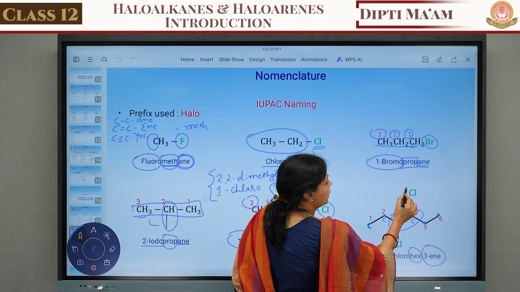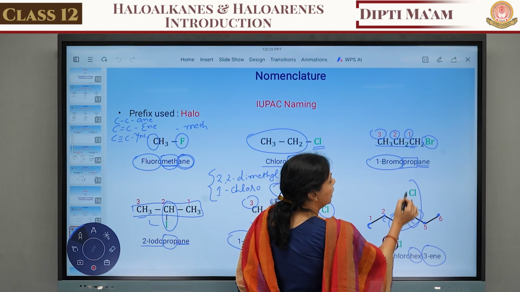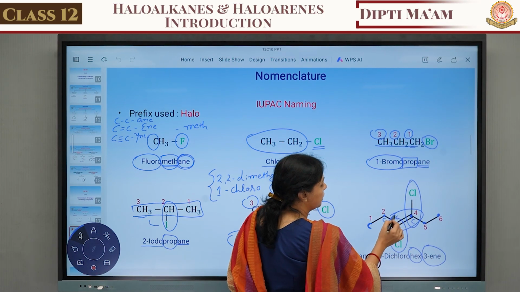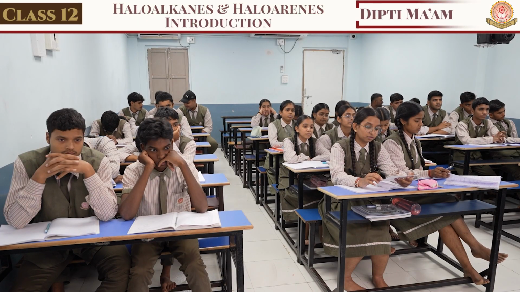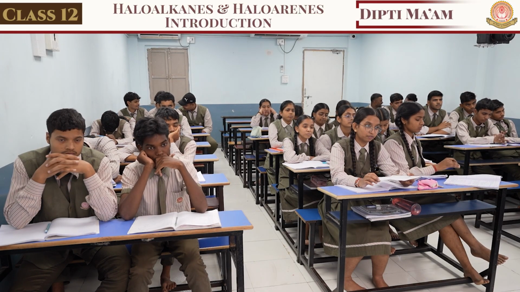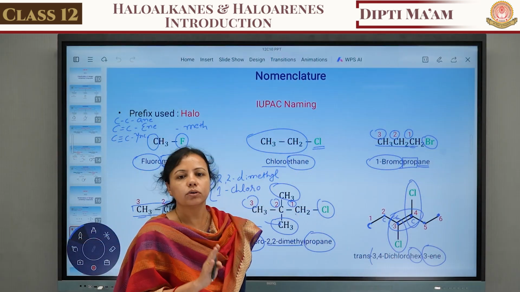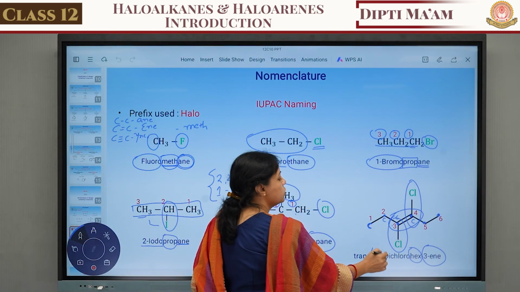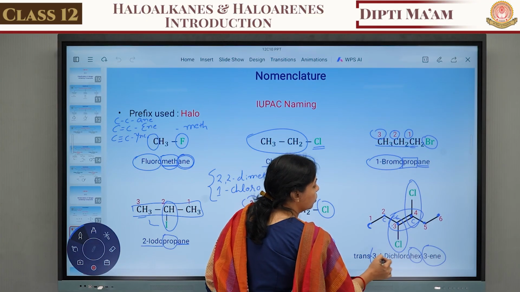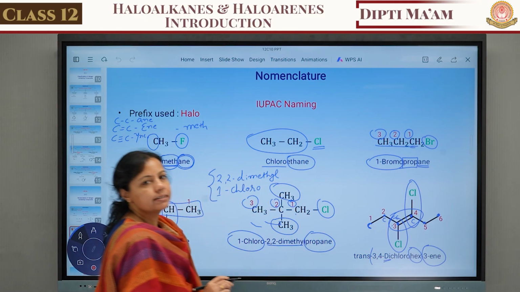Now what about the functional group? The fourth carbon has a chlorine group and the third carbon has a chlorine group. So we can write down 3,4-dichlorohex-3-ene. Both chlorine groups are there, at the third and fourth positions. So we write the dichloro, 3,4-dichlorohex-3-ene.